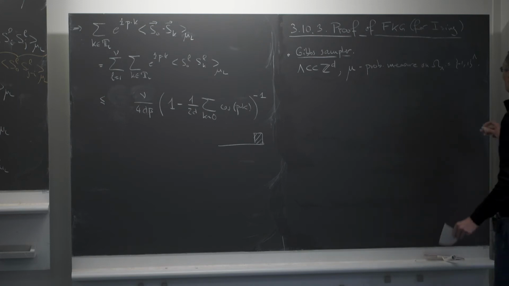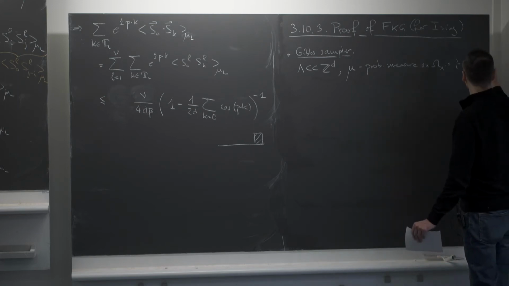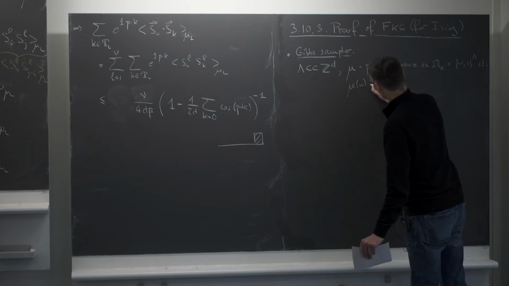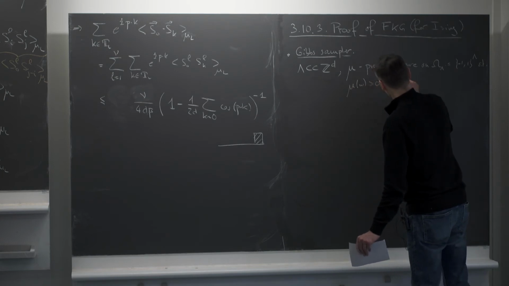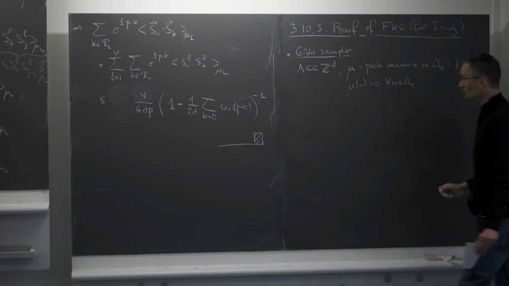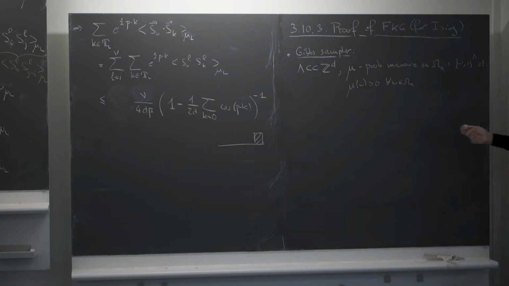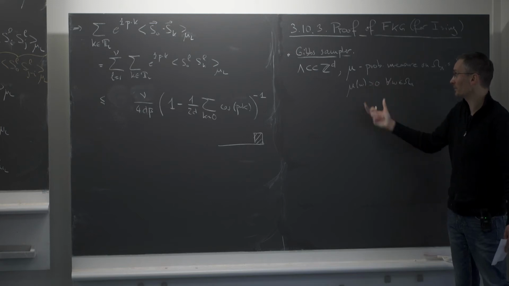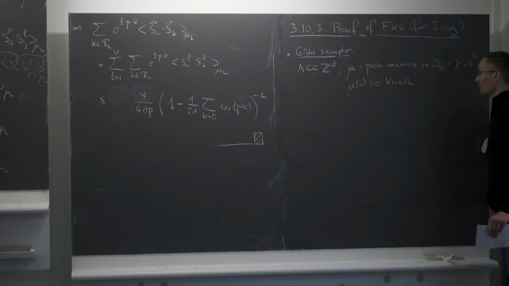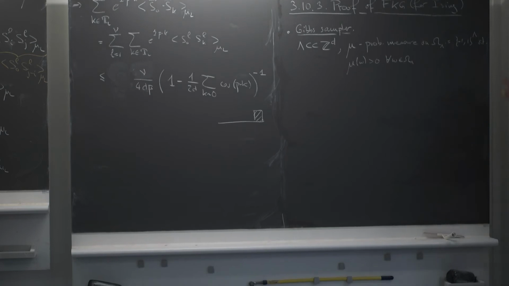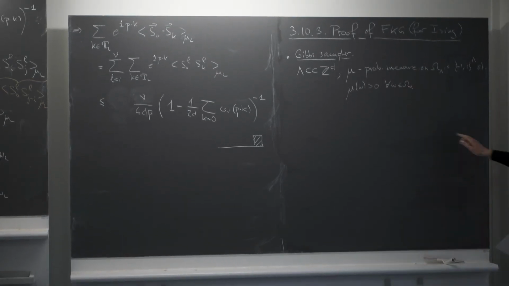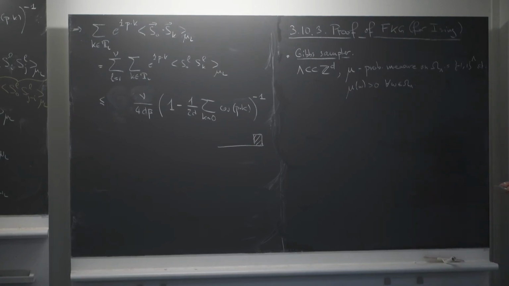And I'm assuming that mu of omega is strictly positive for all configurations omega in omega lambda. It's obviously true for a Gibbs measure because the probability is proportional to the exponential of minus the energy, and the energy is finite, so the exponential is strictly positive. But at the moment I'm dealing with an arbitrary probability measure on omega lambda which is positive everywhere.